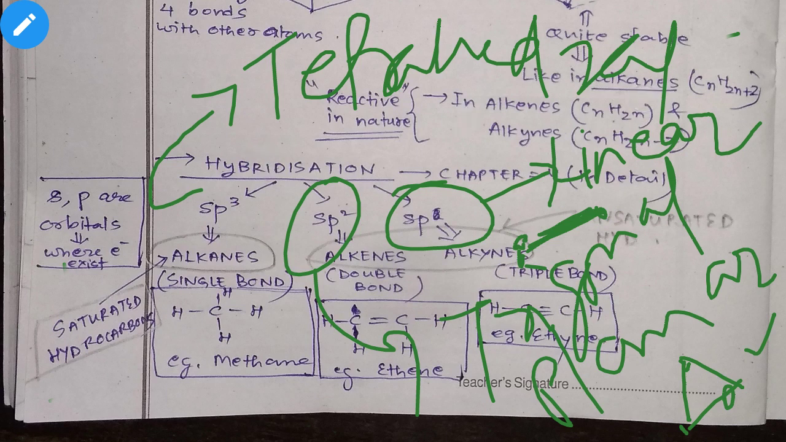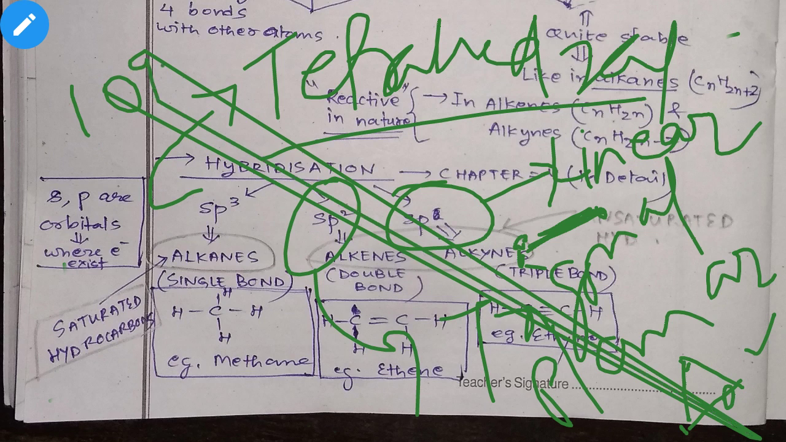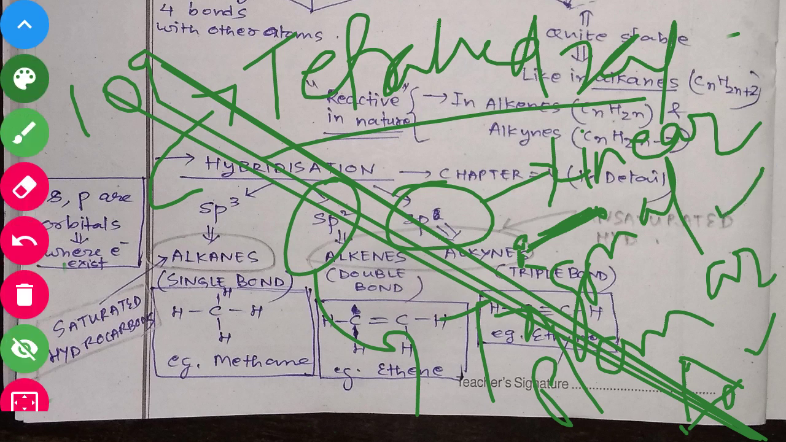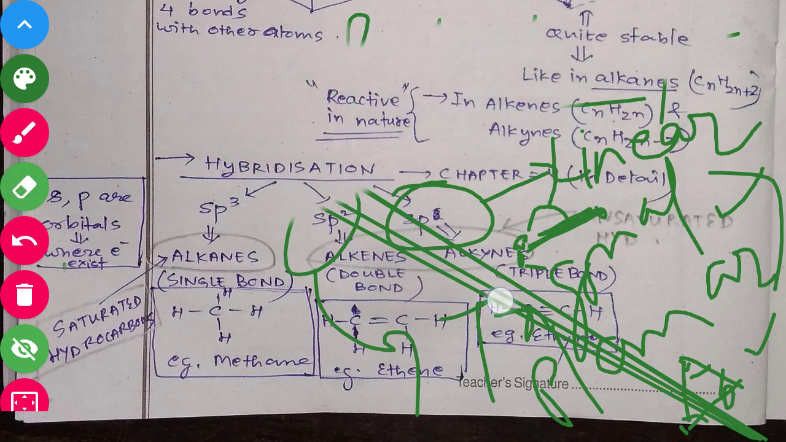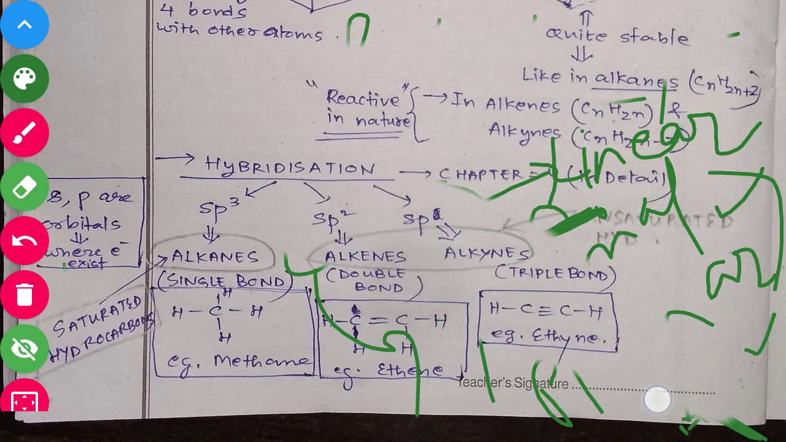In tetrahedral, the bond angle I have told you is 109 degrees. In trigonal planar, the bond angle is 120 degrees. In linear, the angle is 180 degrees. So angles are not very important as of now. You just need to know which hybridization has what shape. I have written it somewhere, so you will not find it difficult.